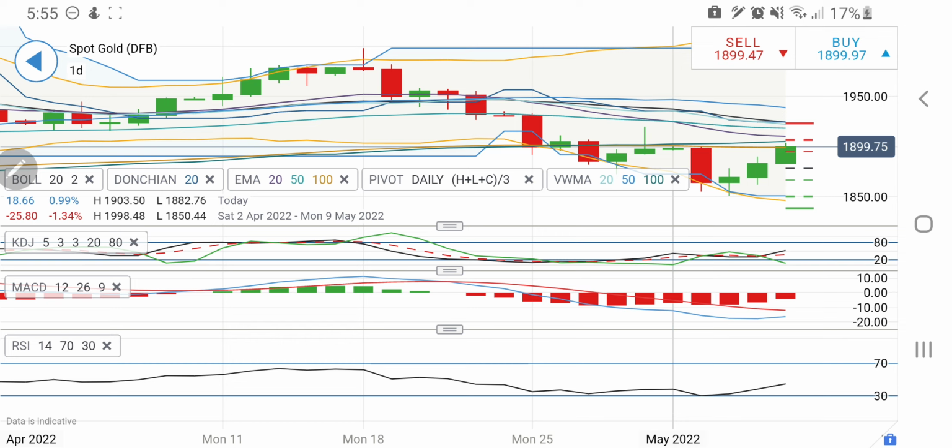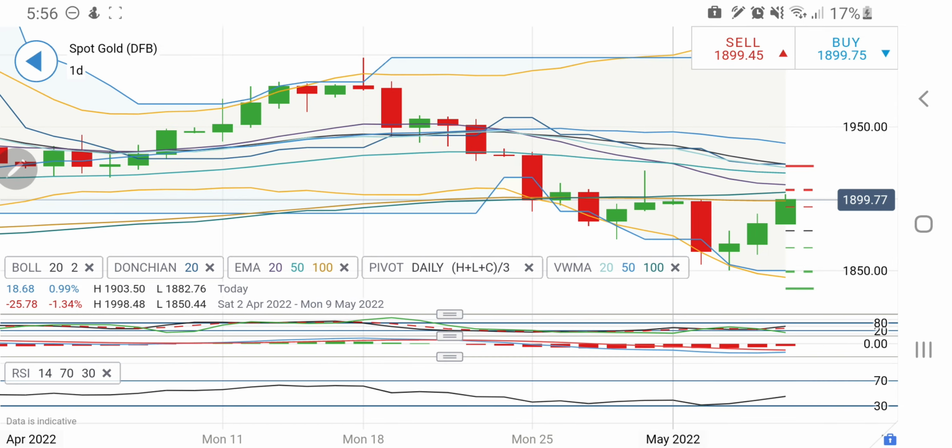So let me summarize. Now to take a position, the only short level where you can enter a sell is at 1894 levels. So I am keeping a $1 cushion below 1895, and yes, you can go short at 1894. The next targets are 1891, 1888 and then 1883 levels. These three levels can be achieved only if it sustains and trades below 1894 levels. Don't go short above these levels.